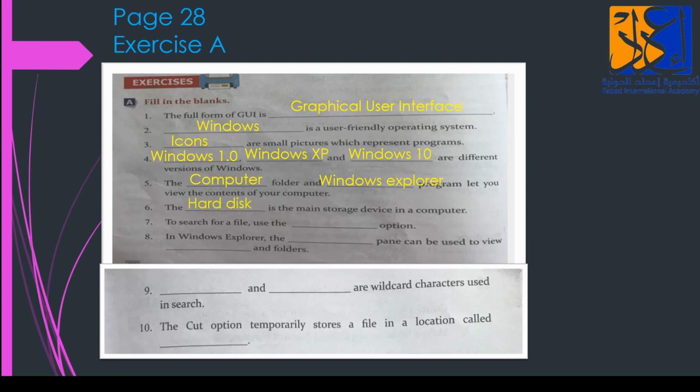Hard disk. Next, number 7, to search for a file, use the dash option. Search option. Number 8, in Windows Explorer, the dash pane can be used to view dash and dash. Navigation pane can be used to view files and folders.